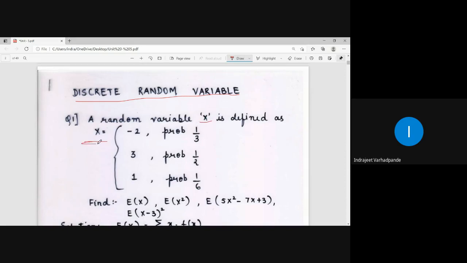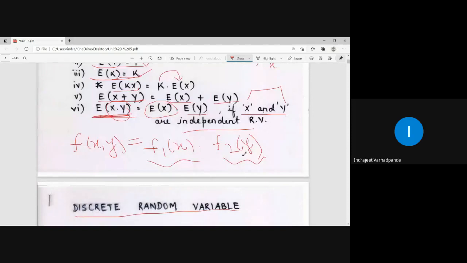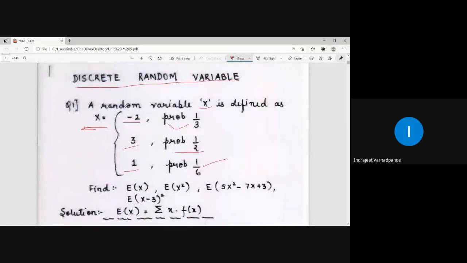How is the random variable given? -2, the corresponding probability is 1 by 3. The random variable equal to 3, the corresponding probability is half. The random variable 1, the corresponding probability is 1 by 6. So accordingly, we have the random variable and its corresponding probability.